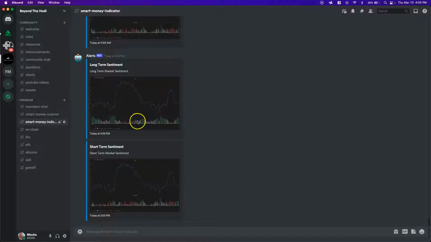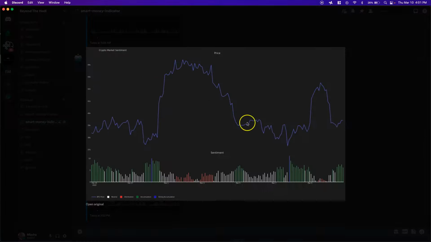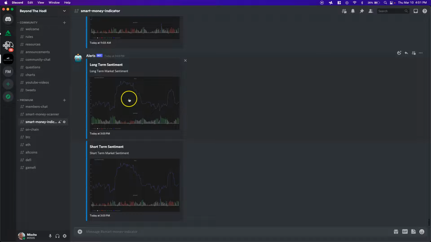But as far as the SMI is concerned here, we're looking at the long-term one. And this is the latest data that came in today at 3 p.m. We can see that this high right here was formed based off of distribution, kind of the same thing that we saw here. And then we saw accumulation here, created a rally. Now we're seeing accumulation again. And this accumulation right here is starting to create somewhat of a rally. So this is the long-term market sentiment for the spot market.